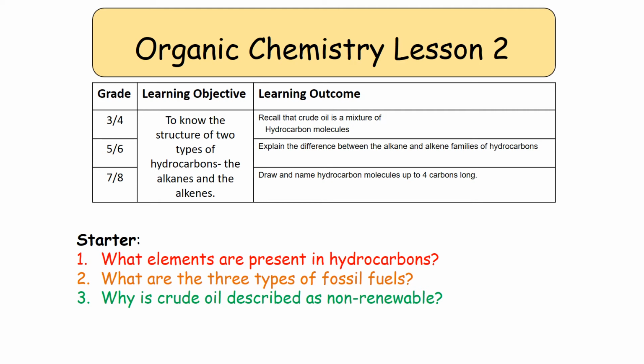Hello, welcome to Organic Chemistry Lesson 2. Today we're going to be looking at the structures of two types of hydrocarbons, the alkanes and the alkenes. To get started, I'd like you to answer the following three questions.